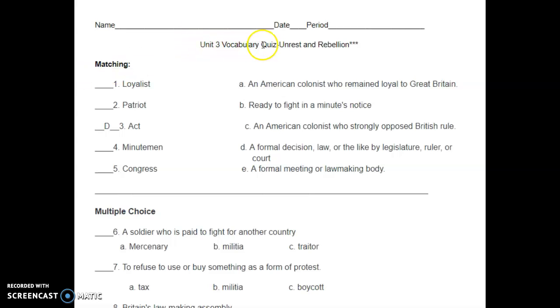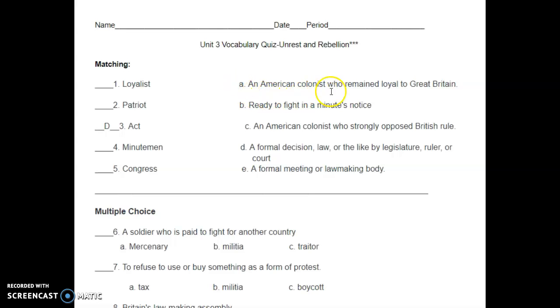Unit 3 Vocabulary Quiz, Unrest and Rebellion. Matching. Number 1, loyalist. Number 2, patriot. Number 3, act. Number 4, Minutemen. Number 5, Congress. Choices to choose from for matching.